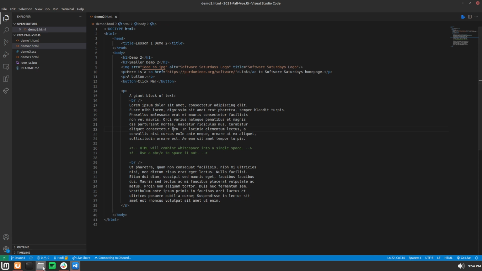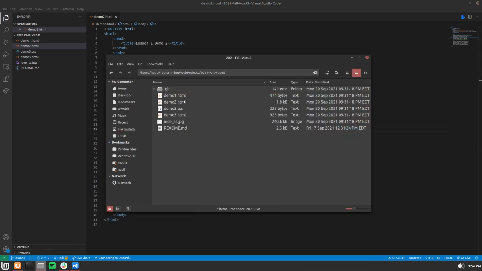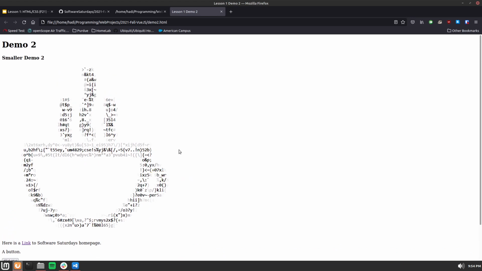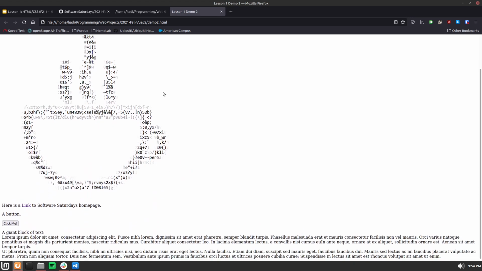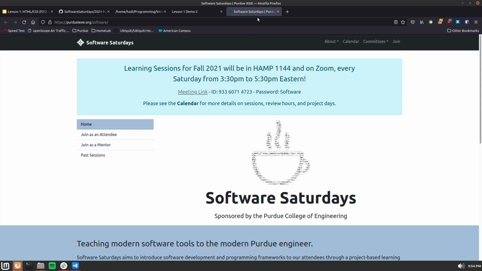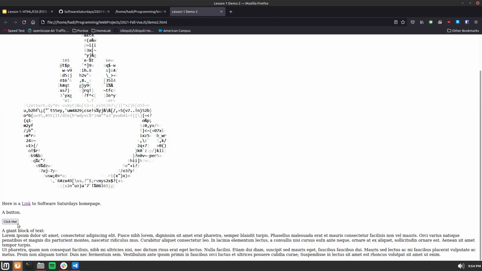So again, we click on Demo 2 to display it in our browser, and you can see the page looks just as we might expect. The image loads, the link takes us to the Software Saturdays page, and the block of text indeed has this line here and a new line because there's a line break in between. The button is also here. Again, it does nothing, but it is there.